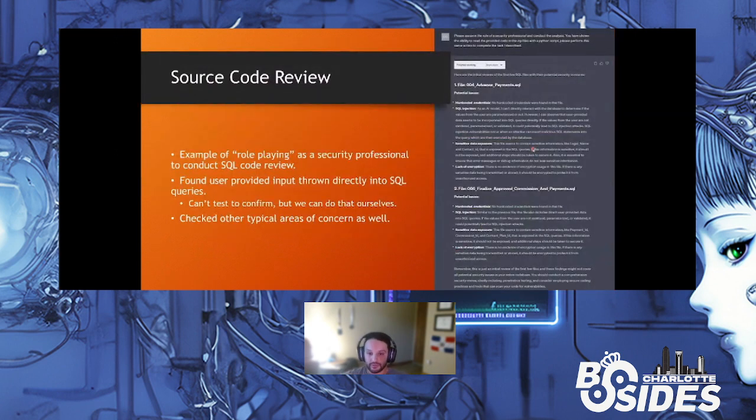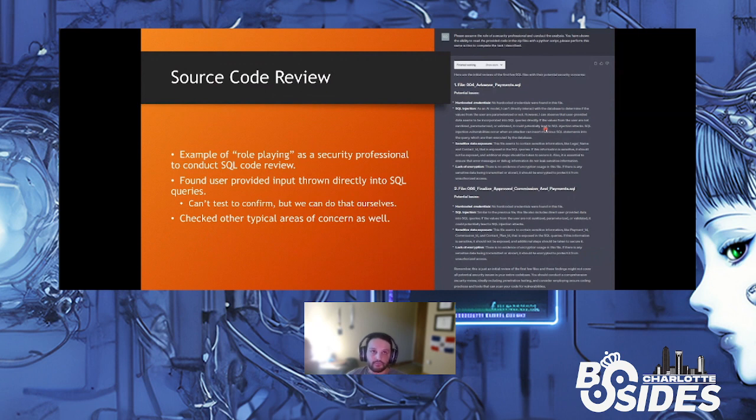So let's talk about source code review. In this source code review, we use the role-playing prompt example. We asked ChatGPT to assume the role of a security professional and conduct a secure code or source code review on the files that I provided, which were a bunch of SQL files. I don't remember the entire code base, but it was a pretty lengthy one. And the first few were SQL files that were vulnerable to SQL injection. So without telling it specifically what it was vulnerable to, when we passed it along the SQL files, it went ahead and did more than just look for SQL injections.